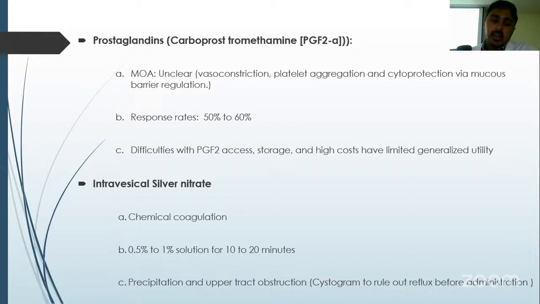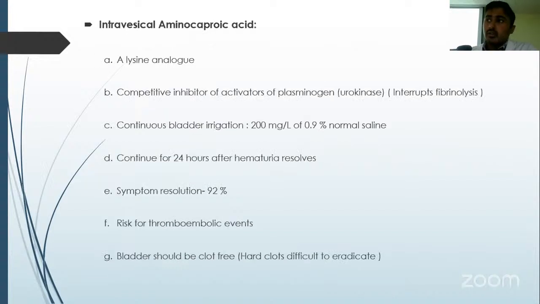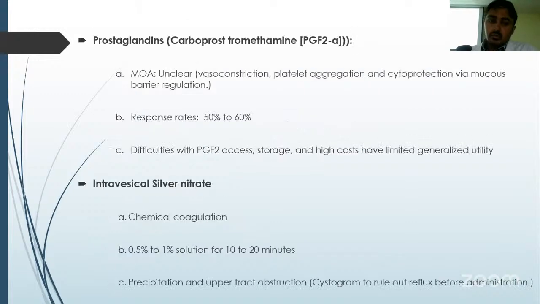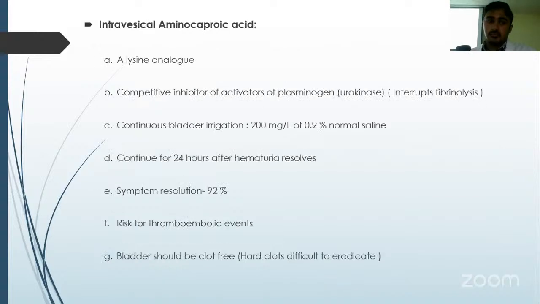Intravesical silver nitrate acts as a chemical coagulant, and it can lead to precipitation and upper tract obstruction. Thus, a pre-treatment cystogram is required to rule out any reflux. Silver will cause precipitation and obstruction of the ureteric openings, and this will lead to obstruction of the upper tracts. Silver nitrate reacts with sodium chloride and forms silver chloride.